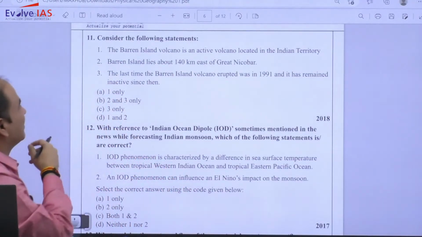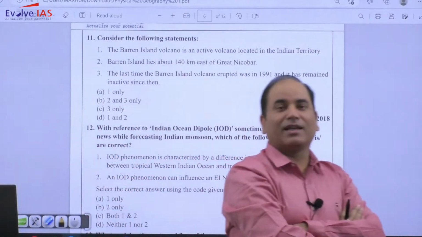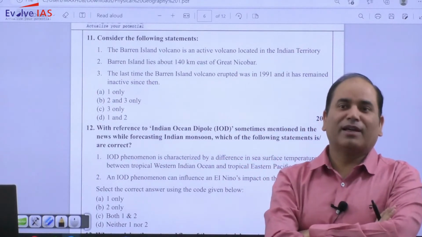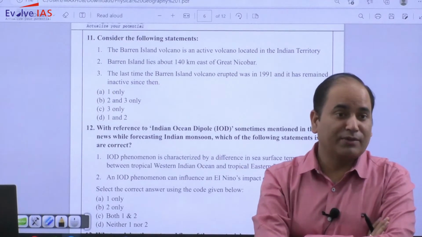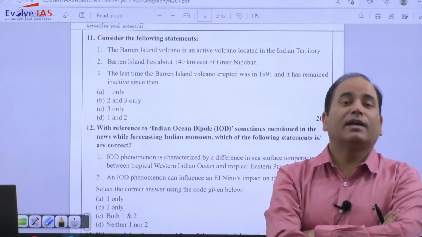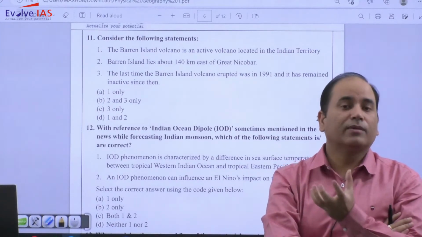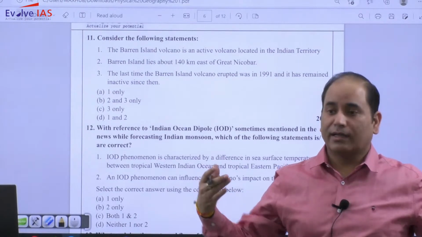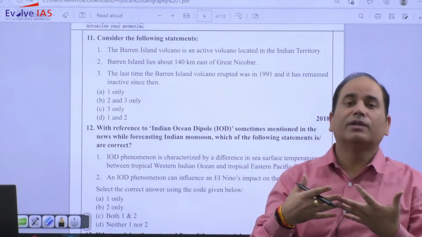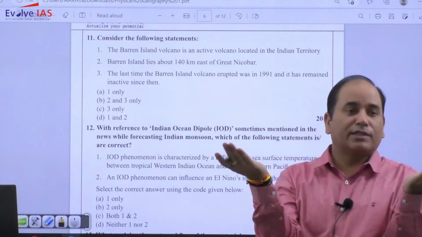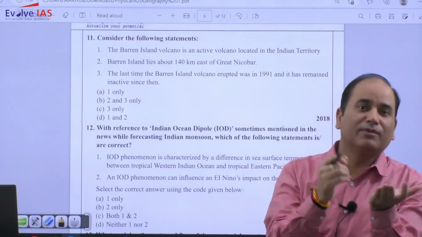Consider the following statement. The Barren Island volcano is an active volcano located in the Indian territory. So what is a volcano? A volcano is primarily associated with the eruption of magma. So what types of volcano are there? There are different types of volcano depending upon the geological structure. Most volcanoes occur when two plates are converging, so there will be volcanic eruption. That is a convergent boundary volcano. When two plates are diverging, at the diverging boundary also there will be a volcano. That is a divergent boundary volcano.